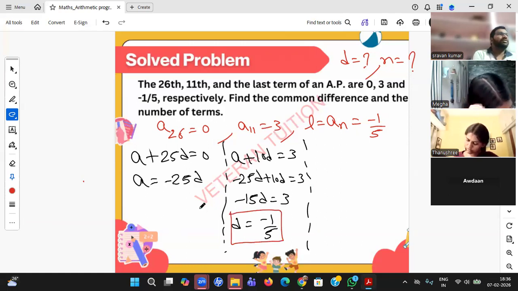Try to put boxes around whatever he has asked in your exam, so that he will only concentrate on that box rather than checking all the things. That will be an advantage for you.